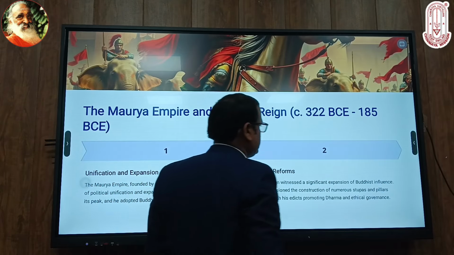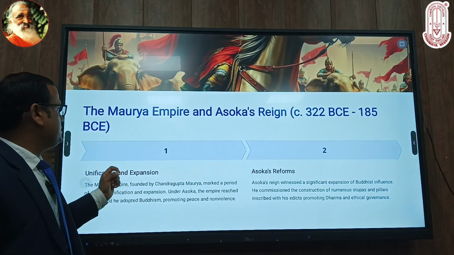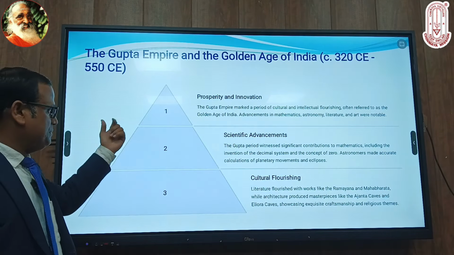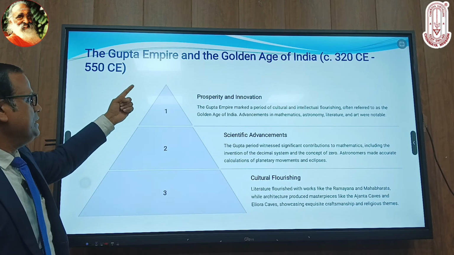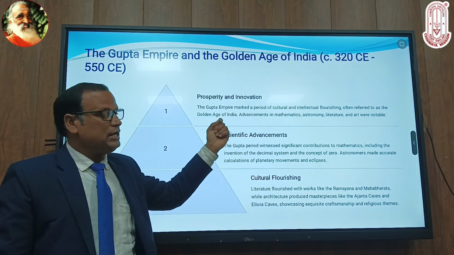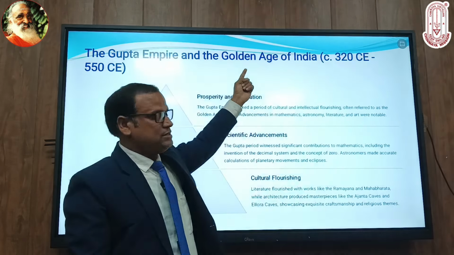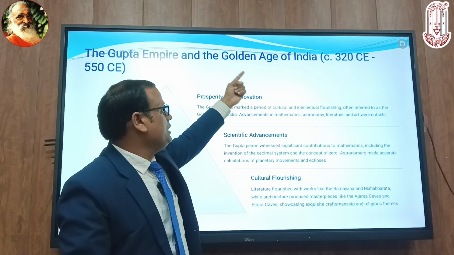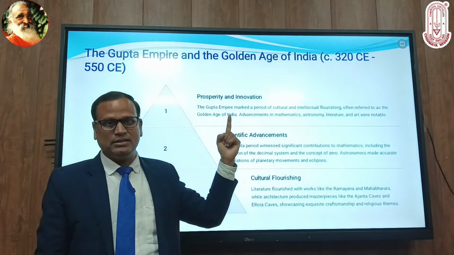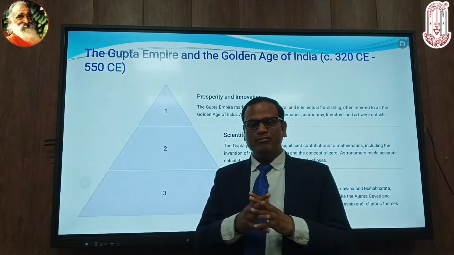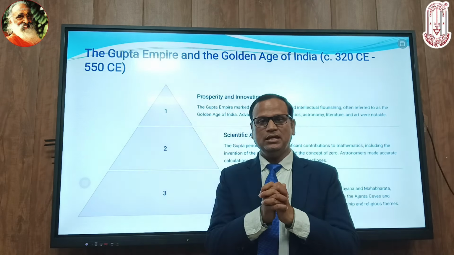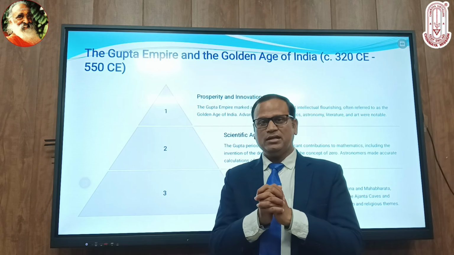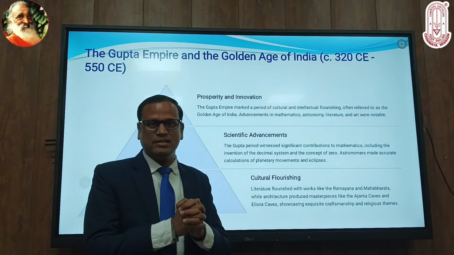Now we are moving towards the next segment, and after this dynasty, the Gupta dynasty emerged here, and this sentence is written here: golden age of India. Yes, students, the Guptas made a concrete central-level administration kingdom.